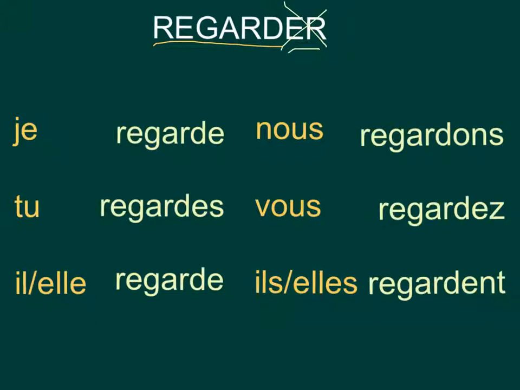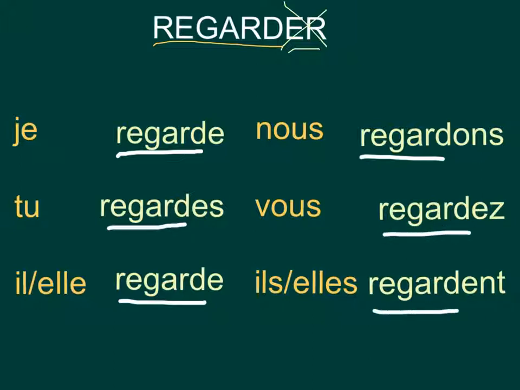And here we have it. So you can see that we have regard. Okay, this is our root in each of the 6 forms. And we have our stem, sometimes called the ending: e, es, e, ons, ez, and ent.